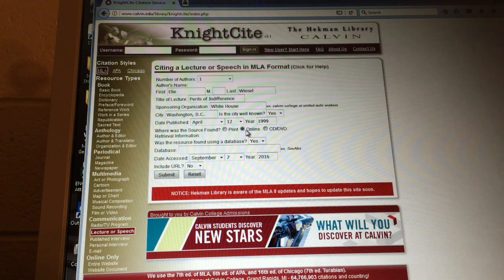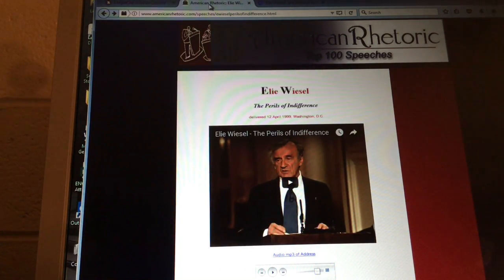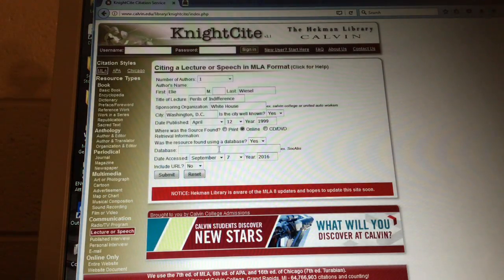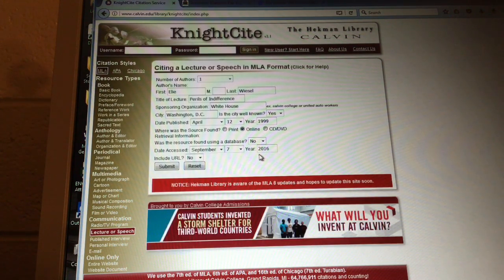And we've already pointed out that our source is online. So where did we find it? We found it using a database. Well, actually we did. And the database that we used is, surprise, surprise, American Rhetoric. So that's where you're going to put that. But if you hadn't used the database, you'd hit no.